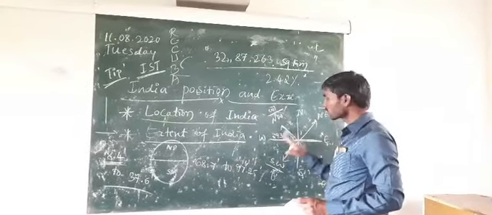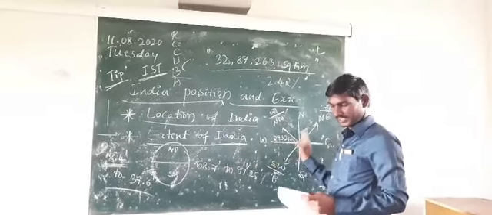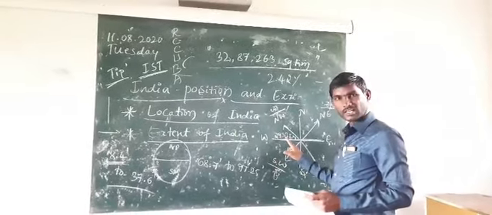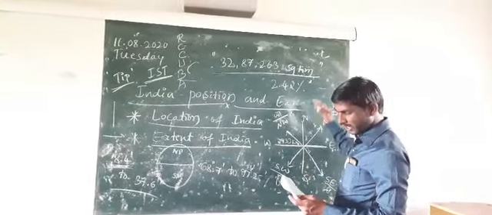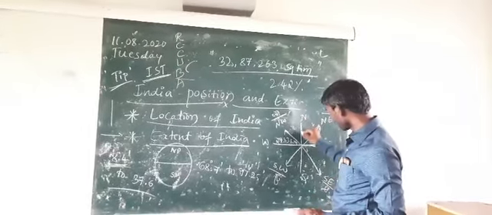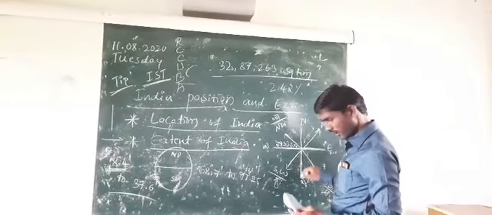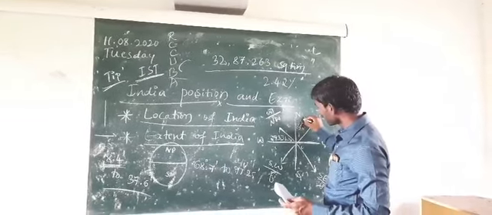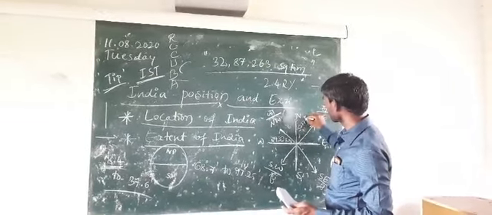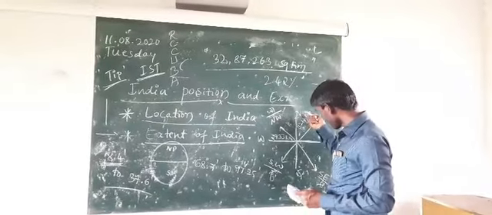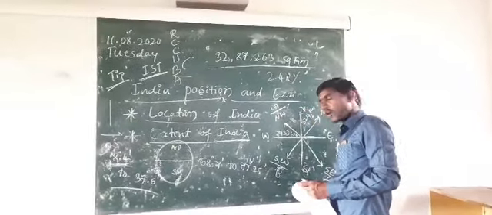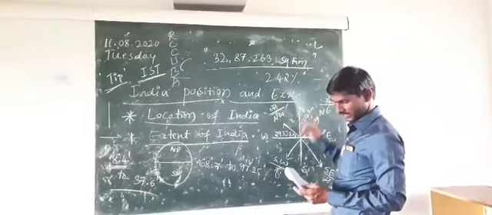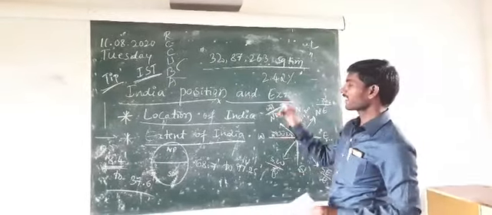From the east direction to the west direction, it is the size of India: 2,933 kilometers. What about north to south? From north to south, it is 3,214 kilometers in total.